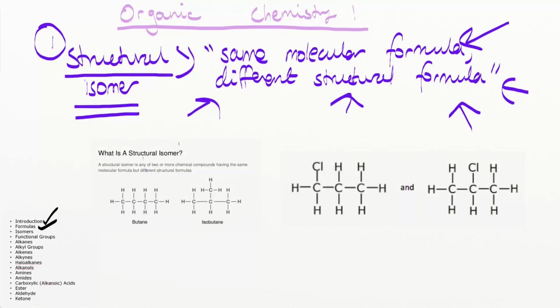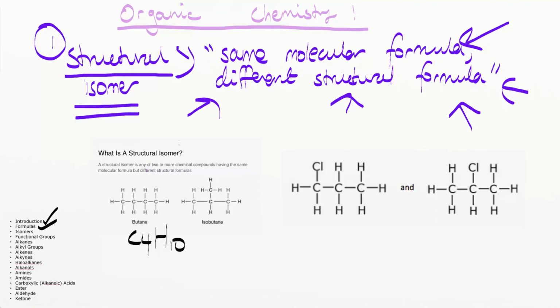A structural isomer is any of 2 or more chemical compounds having the same molecular formula but different structural formula. So you can see that this definition comes even in pictures I got off Google. If we have a look at the butane here, we see that there's 4 carbons, so it's C4, and then there's 10 hydrogens, so H10. Over on the isobutane towards the right, we see there's 4 carbons, and if you were to count all the hydrogens, you would also see that there are 10 hydrogens.